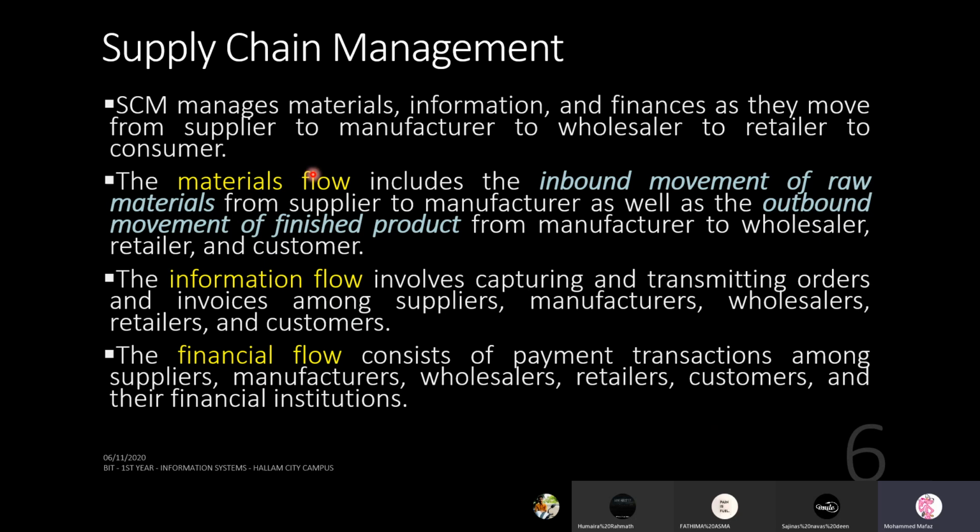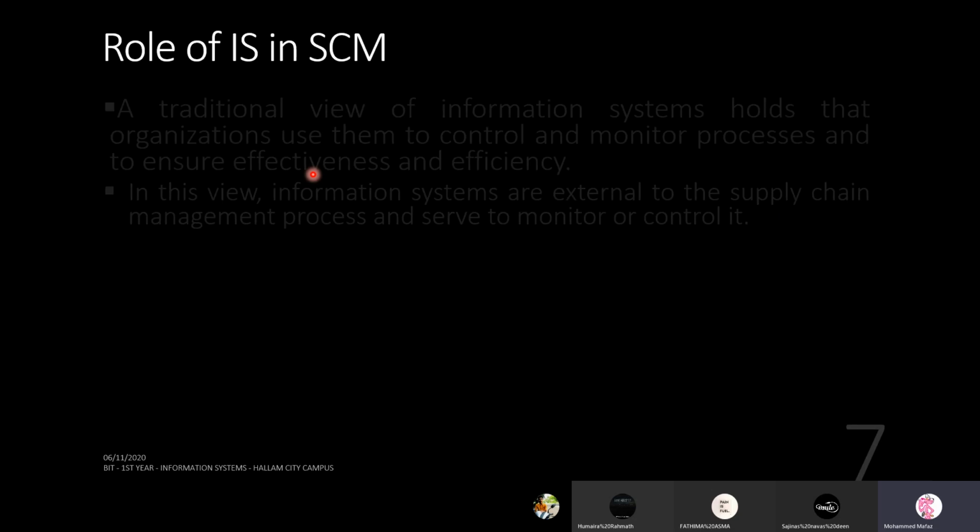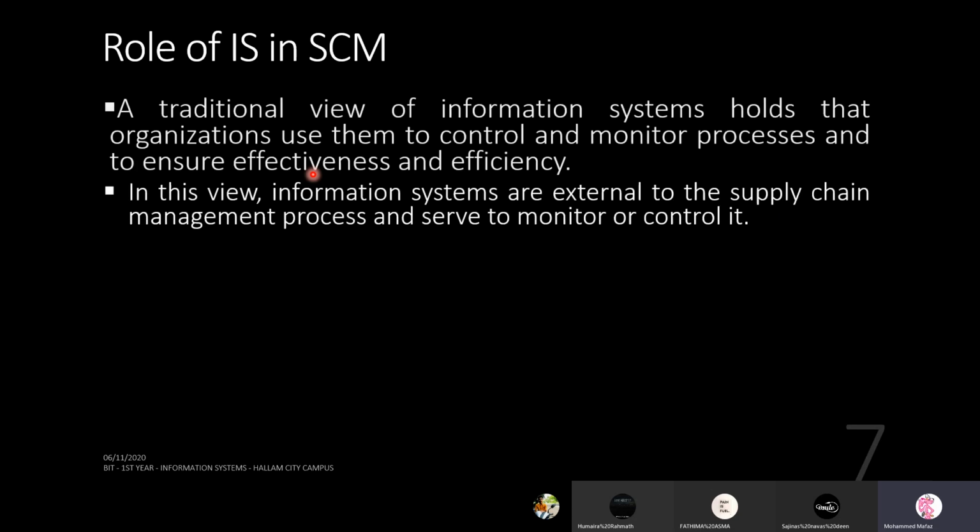Like when somebody buys something, you just come and enter it into the system. And after something is produced, somebody would give you a sheet, and a data entry clerk would enter that. This was how the information system was viewed at the beginning stages in the SCM process.